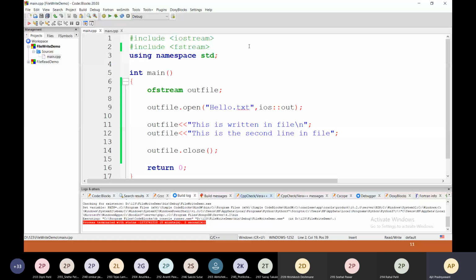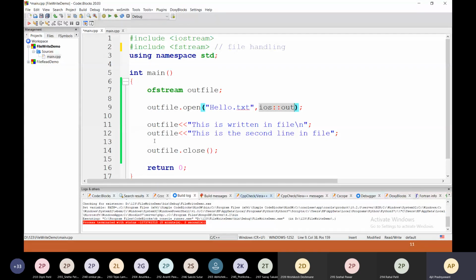When you write data into the file, at that time use this class ofstream, and then create the object of this class, that is outfile. Then open the file: outfile.open hello.txt, and then this is the opening mode, and this is the default mode for this ofstream. We can omit this code also.